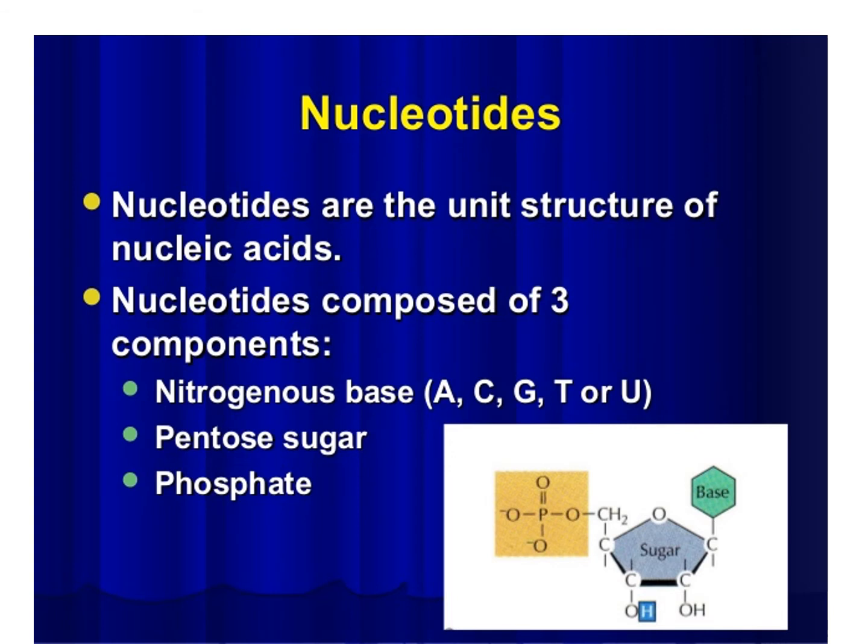One more component is pentose sugar. In ribose sugar, the second carbon contains an OH group. After the removal of oxygen from the second carbon, that sugar is called deoxyribose sugar. One more component is the phosphate molecule. The sugar molecule, nitrogen base and phosphate make up the structure of a nucleotide.